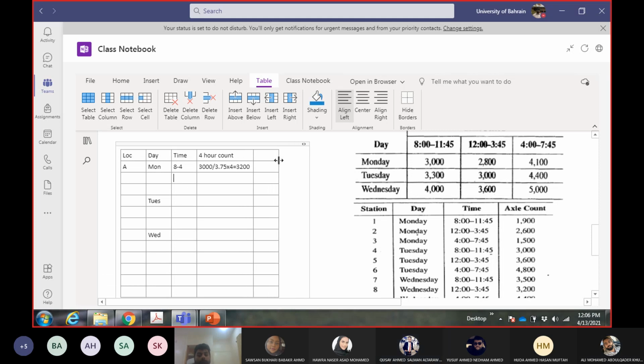Okay, then 12 to 4, we'll take this value.